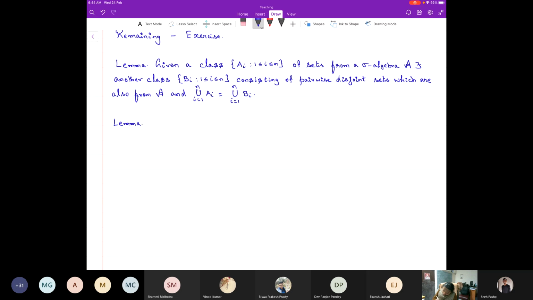Next lemma. The above lemma holds if we replace finite by countable number of sets.